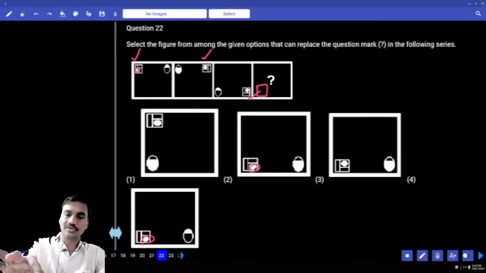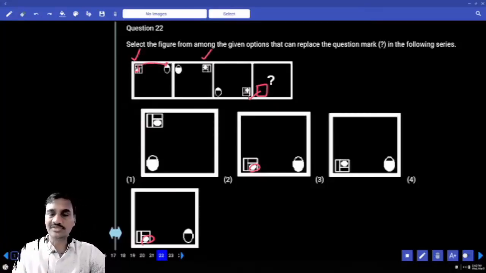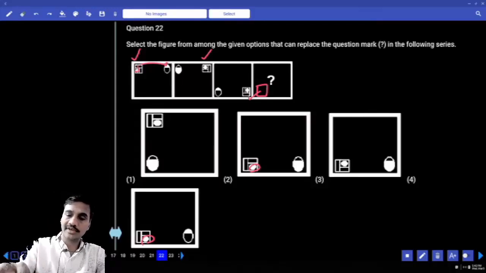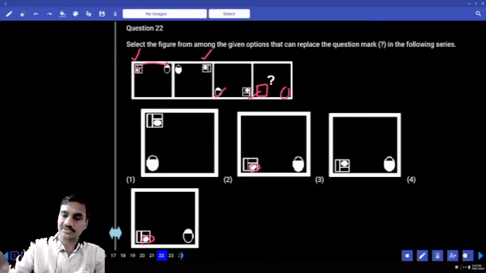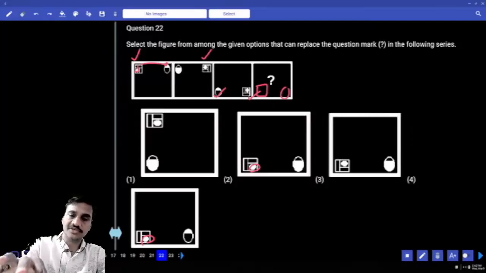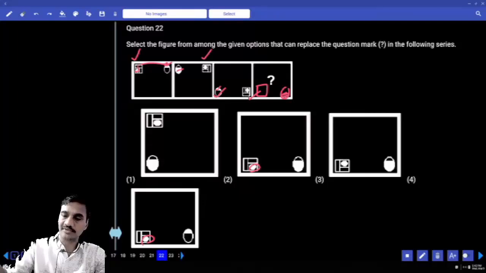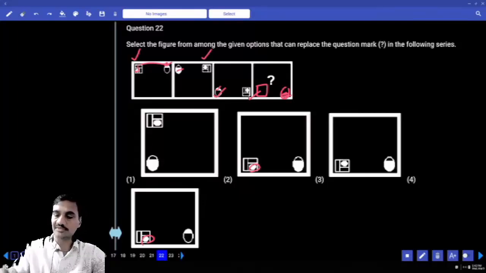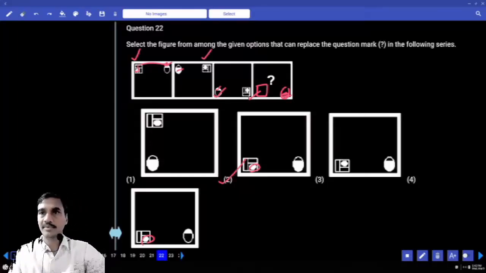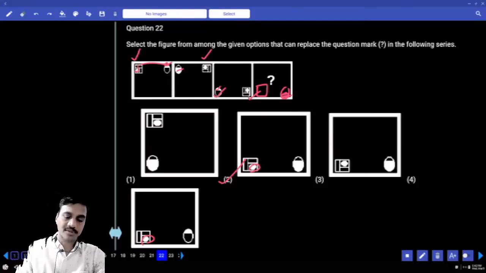Then coming to this one. Now this element moved by, shifted by one side in the anti-clockwise. Again this place. Again it must be at this place. Ikkada undali. Now this shaded region, paina undi ippudemo bottom. Ippudu paina undi next shaded region must be at the bottom. ఈ రెండు చాయిసెస్లో shaded region at the bottom is given in choice 2. Done with this? 22nd, choice 2 is the answer.